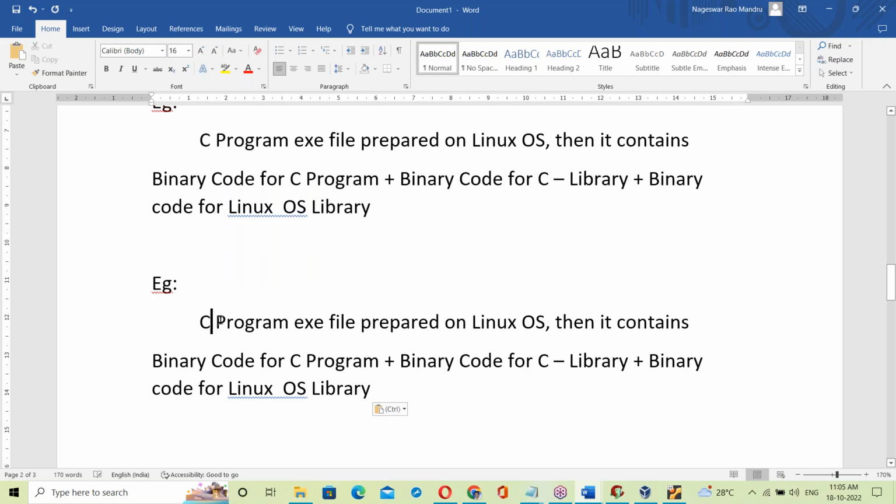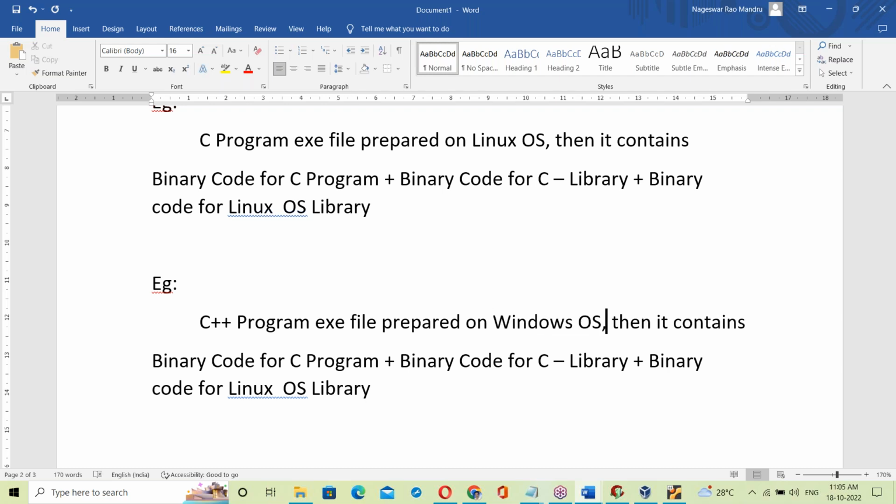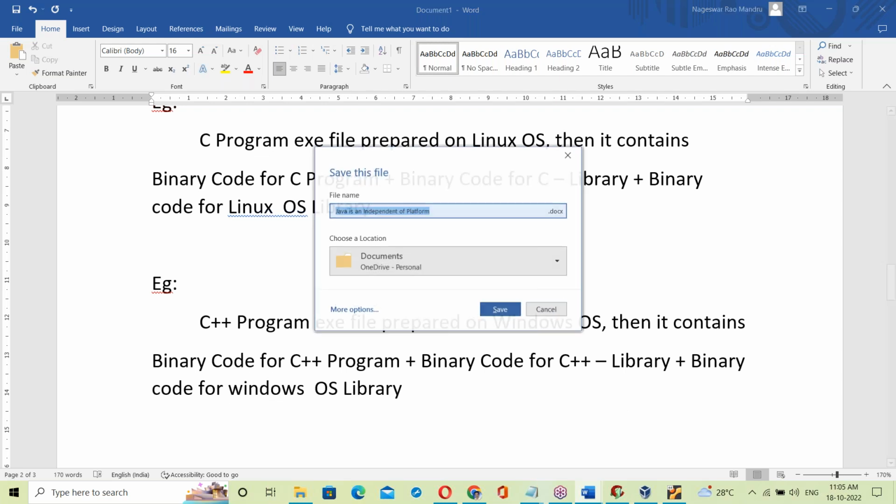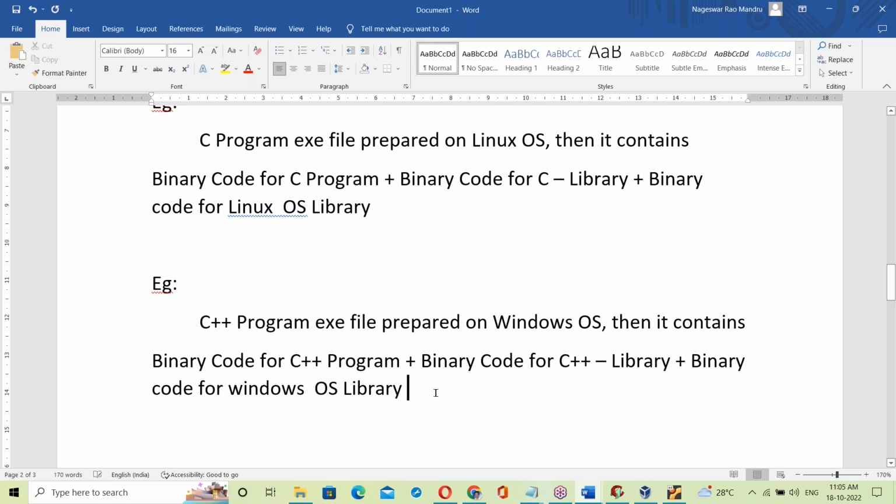Suppose a C++ program exe file prepared on a Windows base. Then it contains binary code for the C++ program, next binary code for the C++ library, and binary code for the Windows OS library.